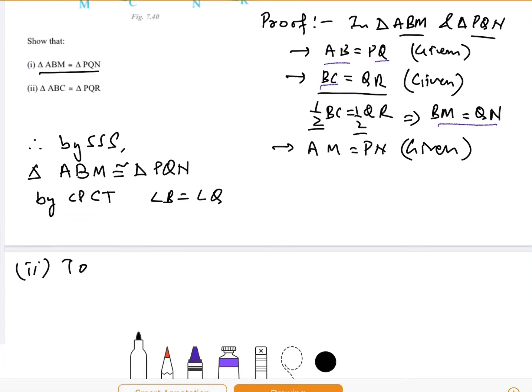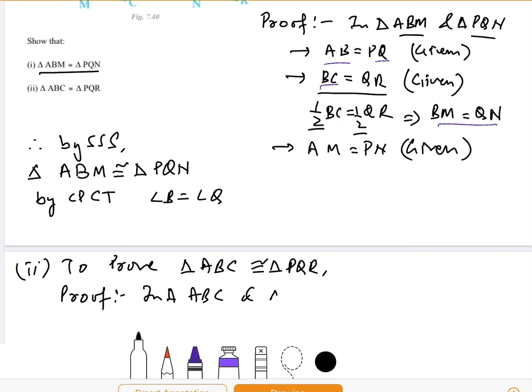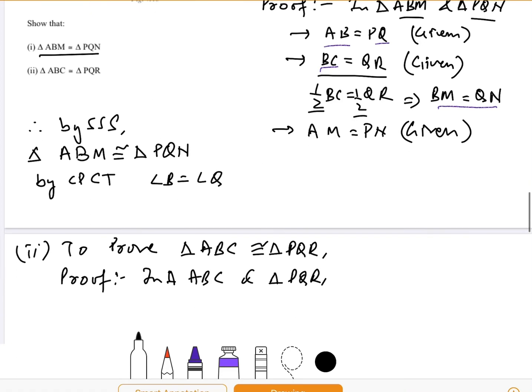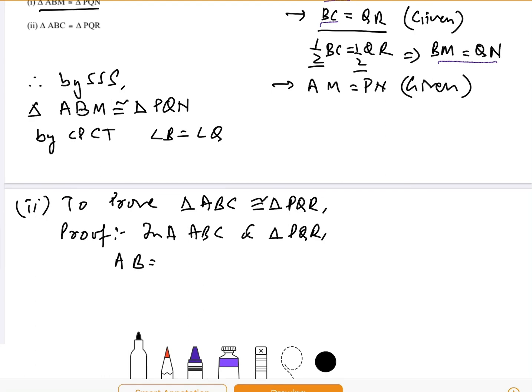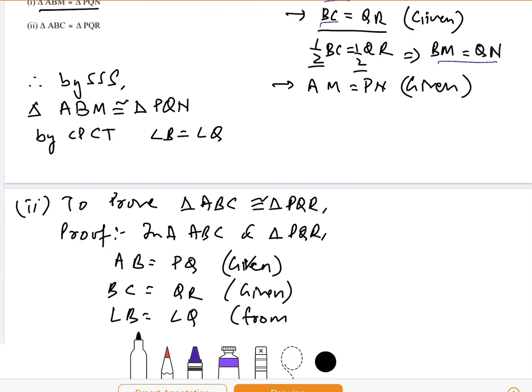Okay, so now let us prove the second bit of this sum. Second, to prove triangle ABC is congruent to triangle PQR. Proof: in triangle ABC and triangle PQR, AB is equal to PQ given, BC equal to QR again given, and angle B is equal to angle Q we have proved from 1.